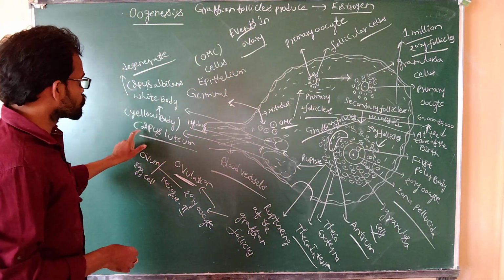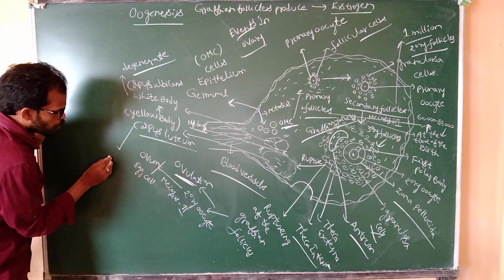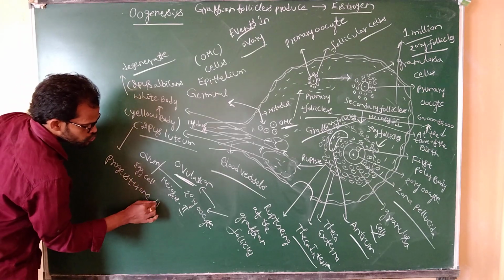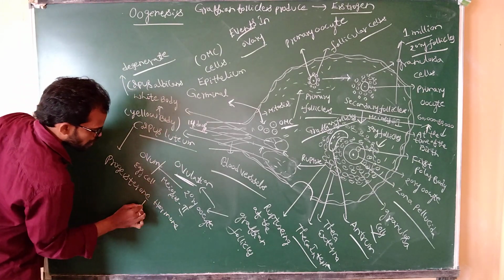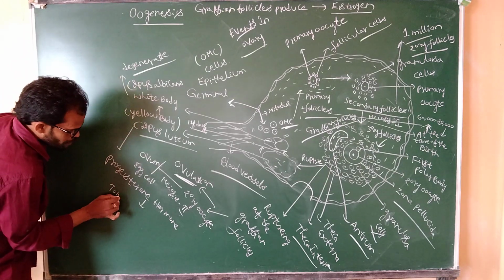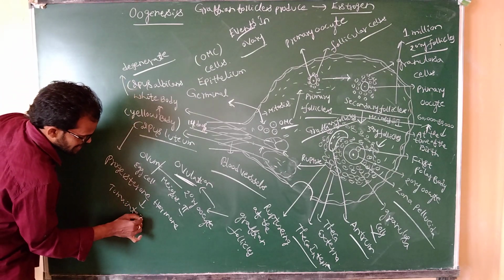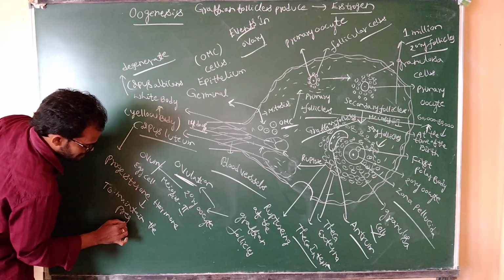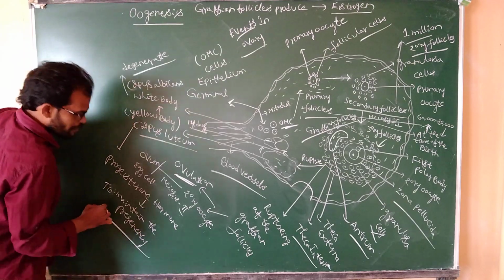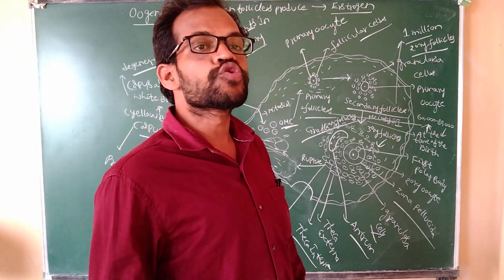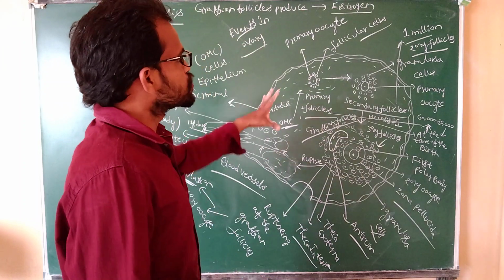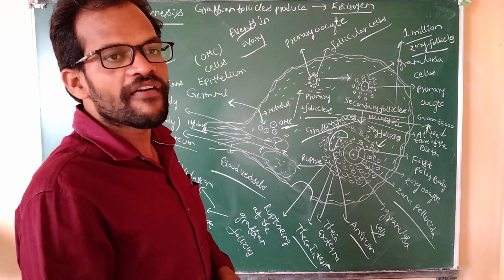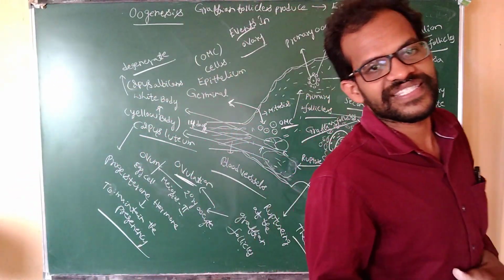Next one, this corpus luteum. The corpus luteum, the yellow body, produces one important hormone, progesterone hormone. What is the hormone? Progesterone hormone. This hormone helps to maintain the pregnancy. It is the story behind all these events that take place inside the ovary. It is the story of the oogenesis process. Thank you very much.